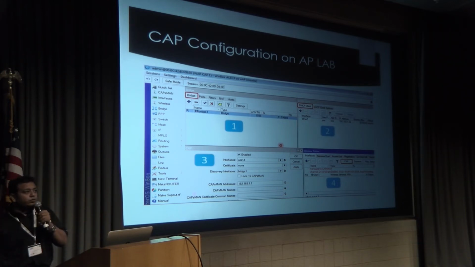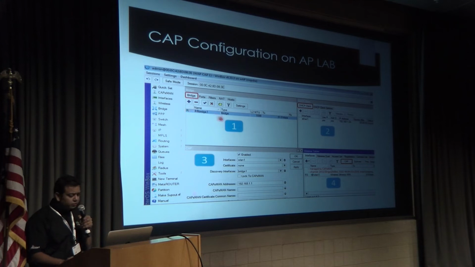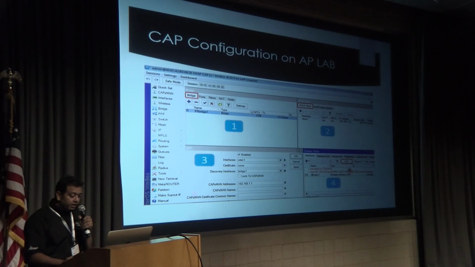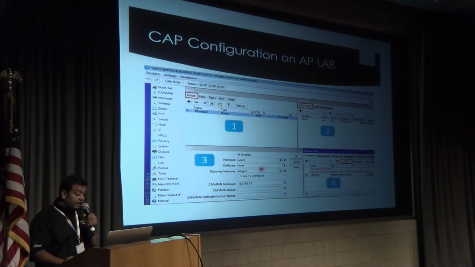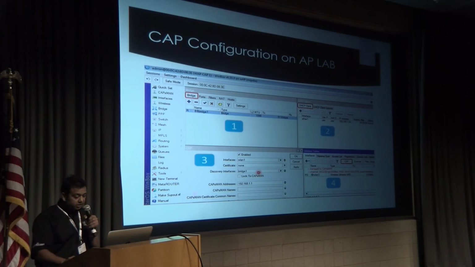Now we have to set up the APs for the users. There are only a few settings you have to do. First, you have to make a bridge, which is quite simple. Make it a DHCP client, and then enable the CAP services. You have to define the interface of the AP. Certificate depends: if you need any certificate, you can select it here, and if you don't, you keep it none. But I would always recommend that you use the certificate.